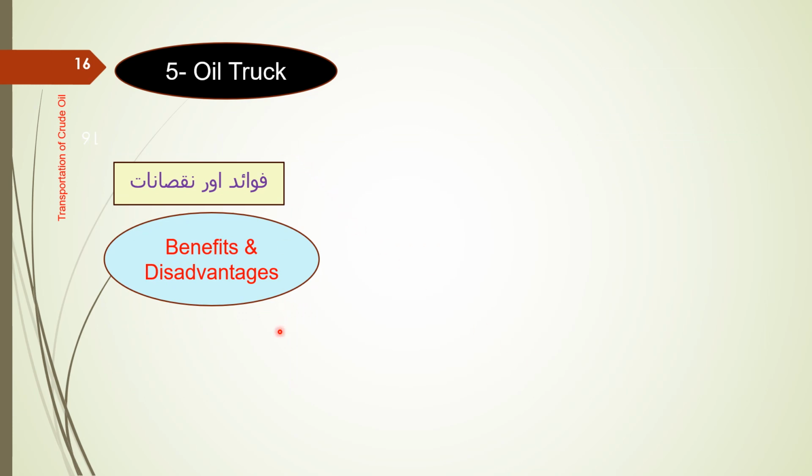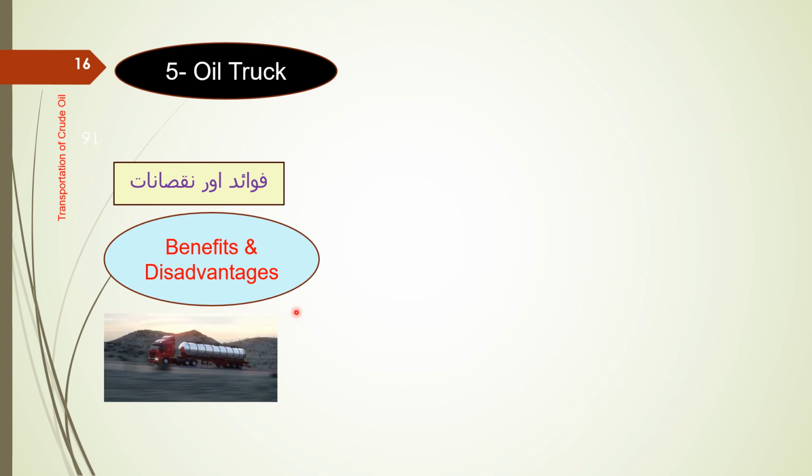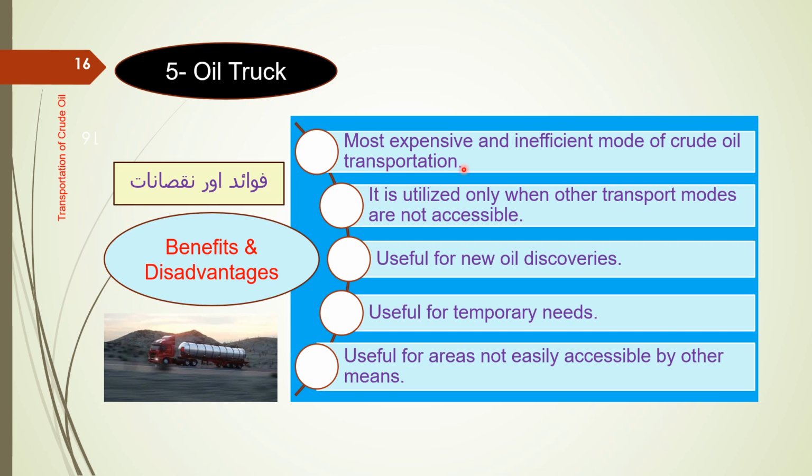Number five, oil trucks. Benefits and disadvantages. Most expensive and inefficient mode of crude oil transportation. It is utilized only when other transport modes are not accessible. Useful for new oil discoveries. Useful for temporary needs and useful for areas not easily accessible by other modes.